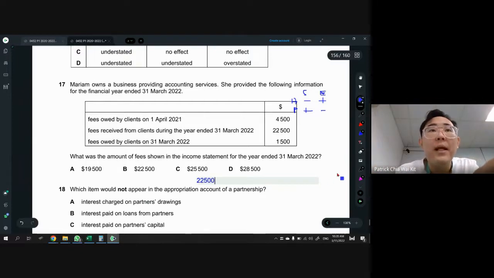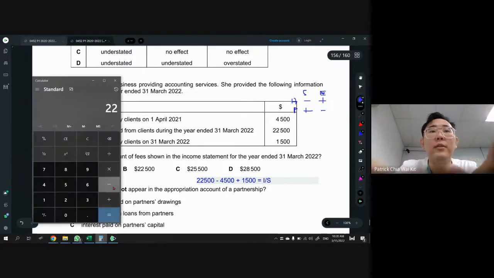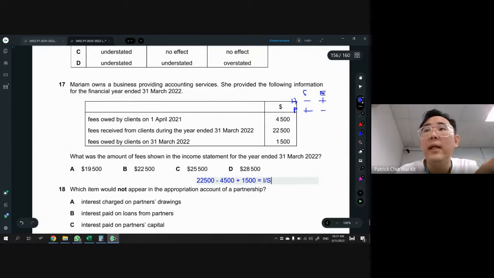And then starting fees owed by client. So fees owed is accrual. Fees owed accrual starting is minus, so we minus 4,500. And then fees owed again, this is year end. So year end accrual we need to plus, so we plus 1,500. And then the answer we get is the IS answer. So just take 22,500 minus 4,500, and then plus 1,500, and you get 19,500. Answer is A.